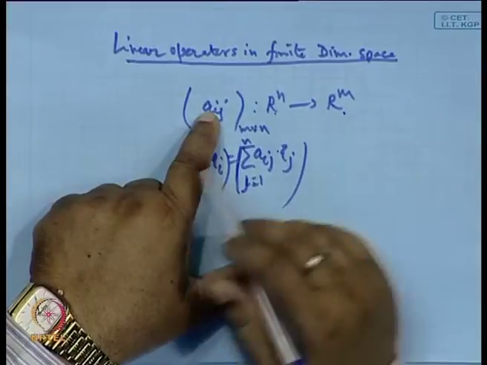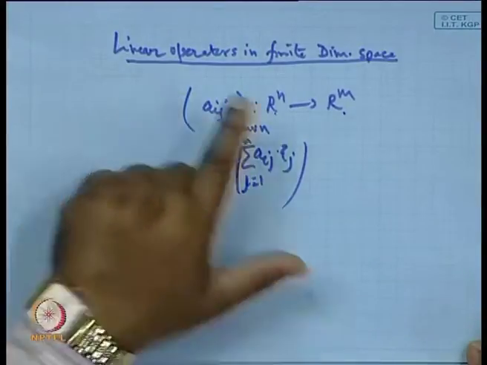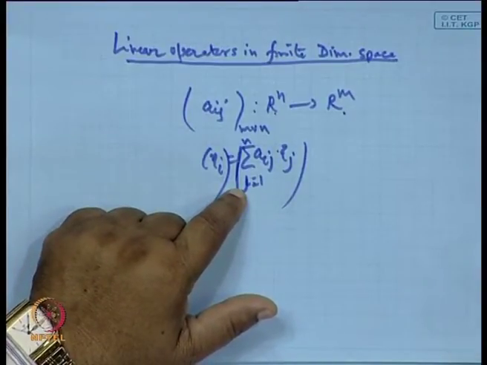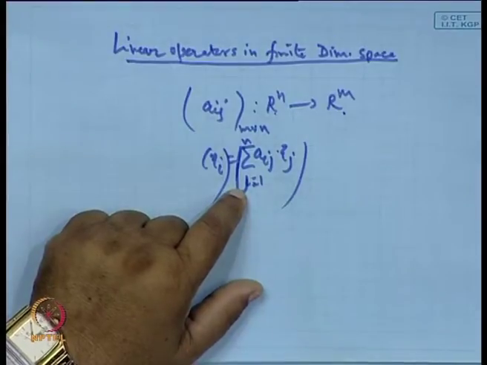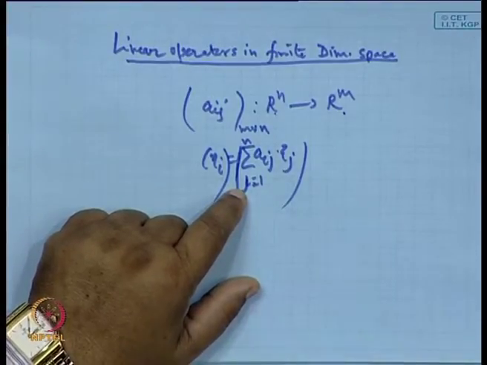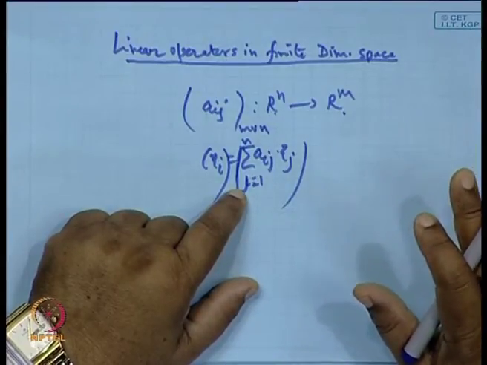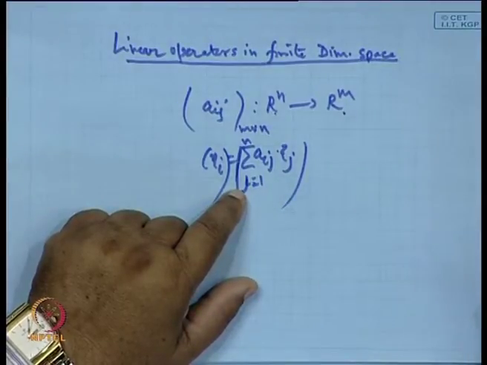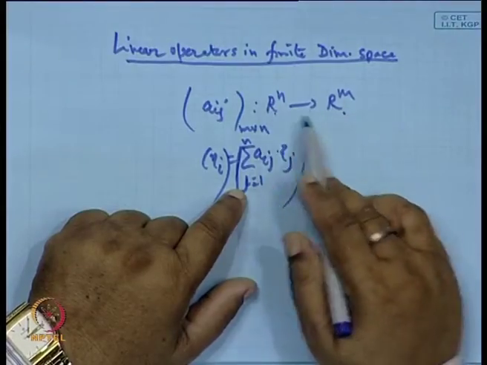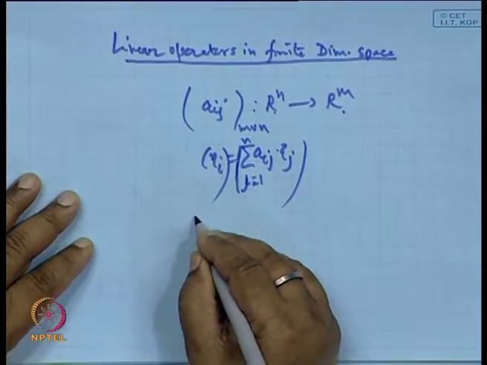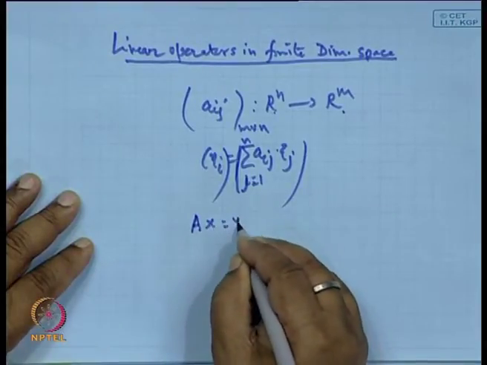So, conversely it can also be proved that every linear operator on a finite dimensional space can be represented by means of a matrix, clear, and that is the aim of this discussion. We will show that any linear operator on a finite dimensional vector space can be represented by means of a matrix. So, is a matrix an operator or a mapping? A matrix is an operator from Rn to Rm, because this is a vector. Ax is equal to y, you write?